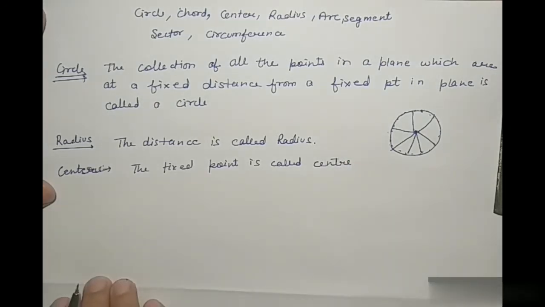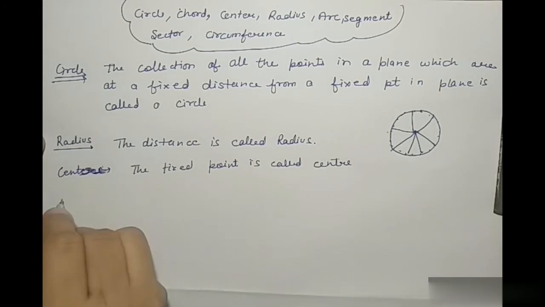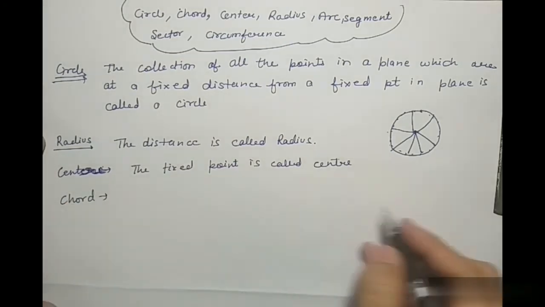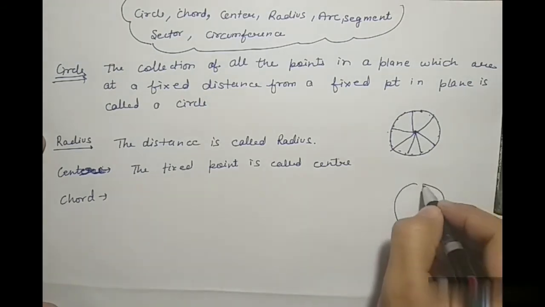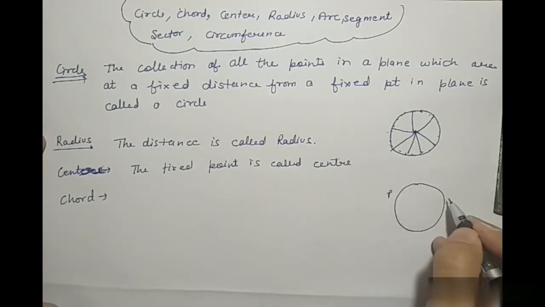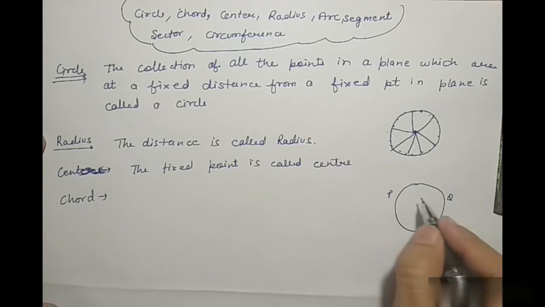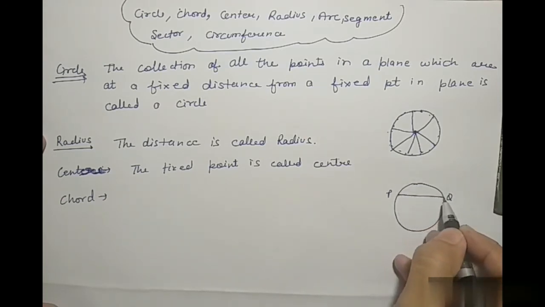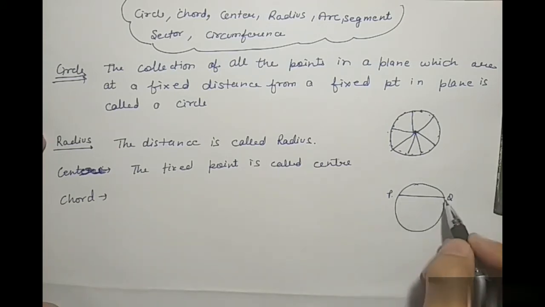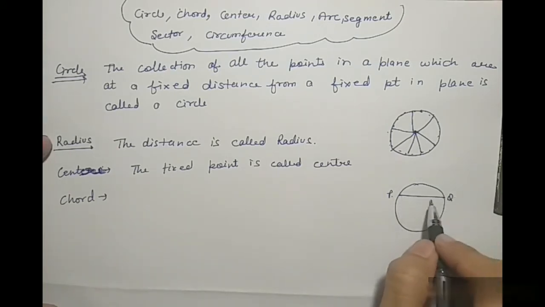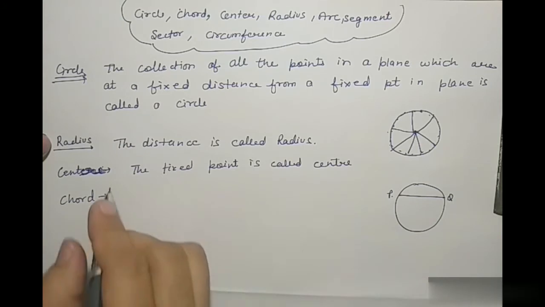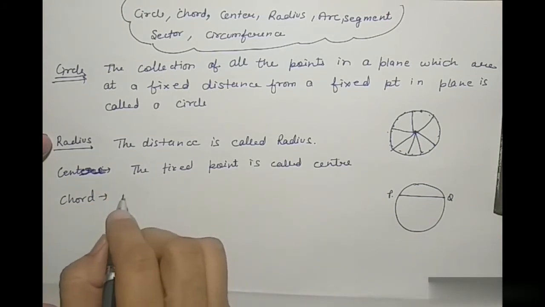Now chord, जैसे देखें, see here, P and Q are the 2 points on a circle। So PQ is a chord। So chord को आप कैसे डिफाइन करेंगे?